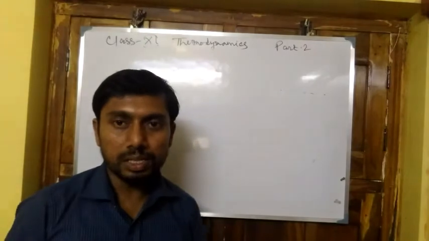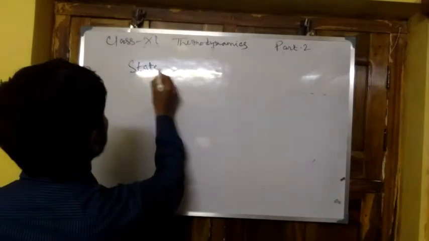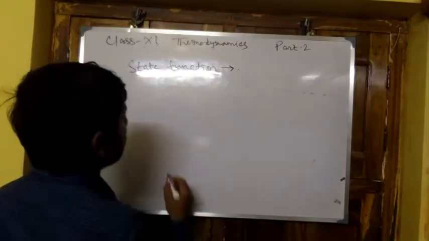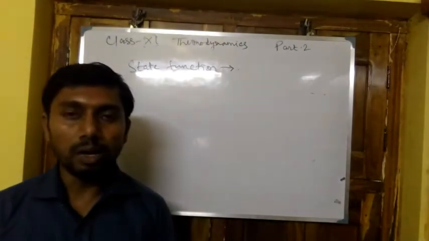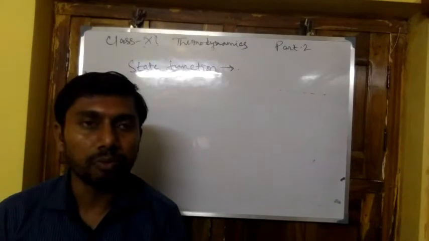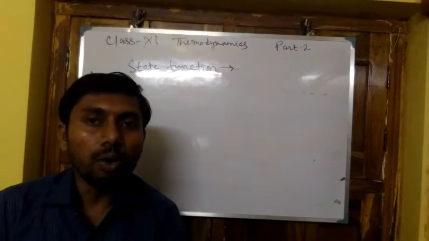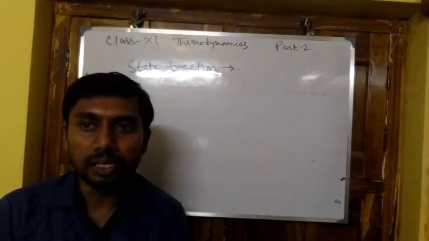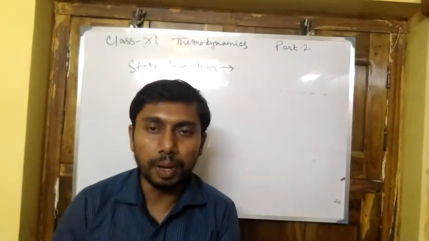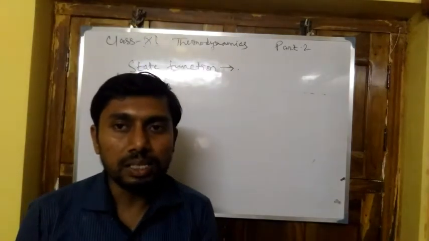Next point, what is a state function and a path function? First, state function. Different thermodynamic parameters are there, that is pressure, temperature, volume, and when the change in these parameters can be calculated only from the initial state and the final state, then it is known as a state function.